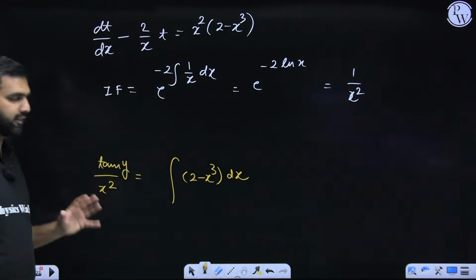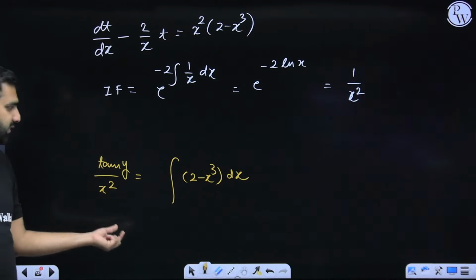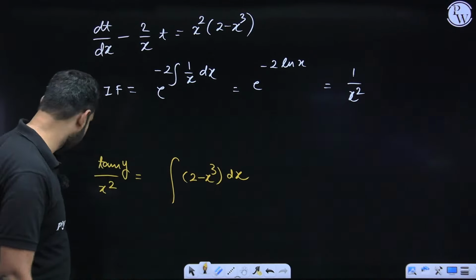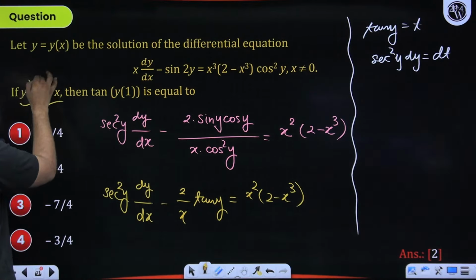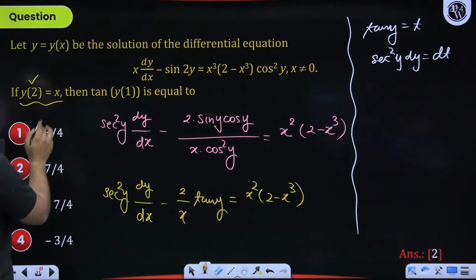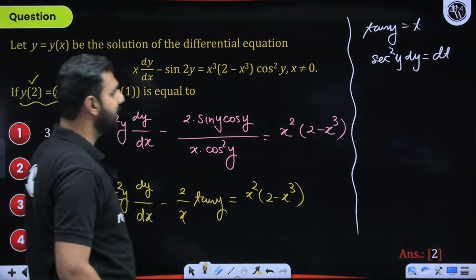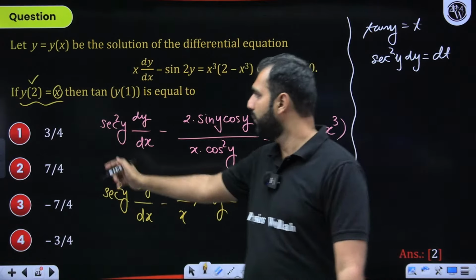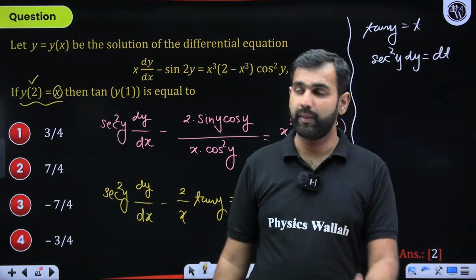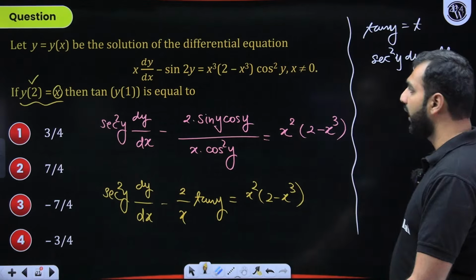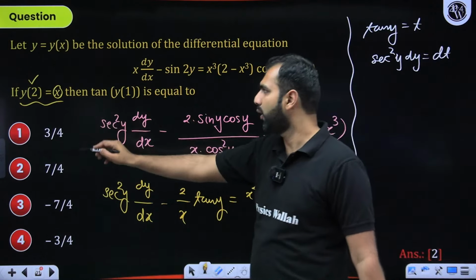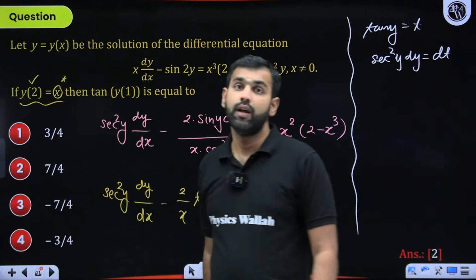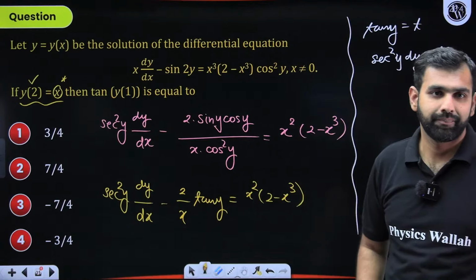Now, can you not solve this by yourself? 10y upon x square is there. You know how to integrate it. Plus c will be there. How do you get rid of that plus c? Because you are given y2 is equal to x. So when you replace x, I think there is something wrong here. Some wrong data is there, otherwise it would be correct. So y2 will be given a certain value. When you replace x by 2 and y by that value, you will get the value of c. And with that, you can crack y1. There is a small correction here that I'll get done. But I hope you have understood it.